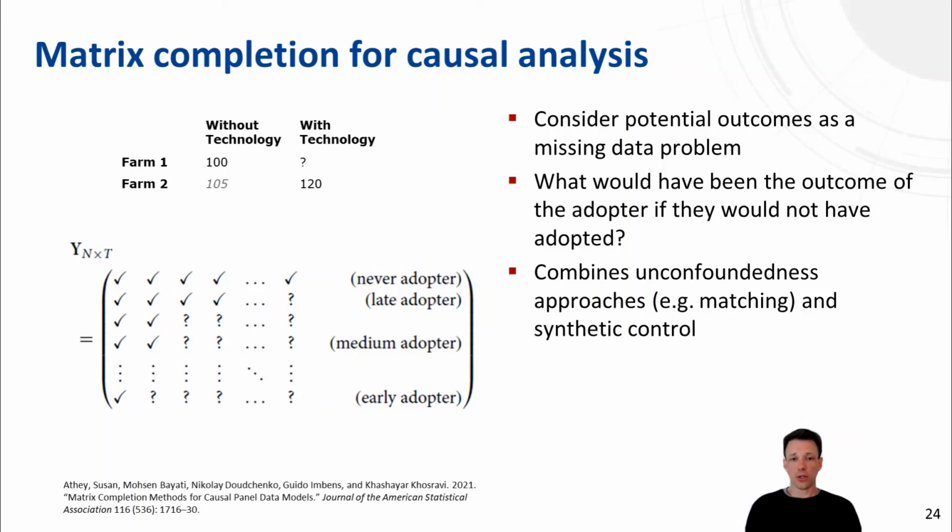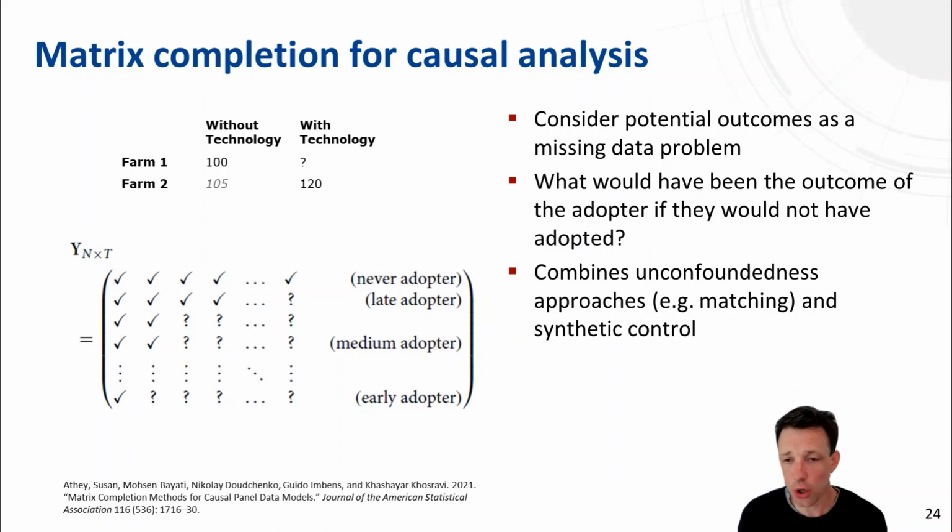So the problem of potential outcomes is really a missing data problem, similar to the Netflix prize challenge. And the idea, shown in this paper here, is that you can use matrix completion methods for that problem.